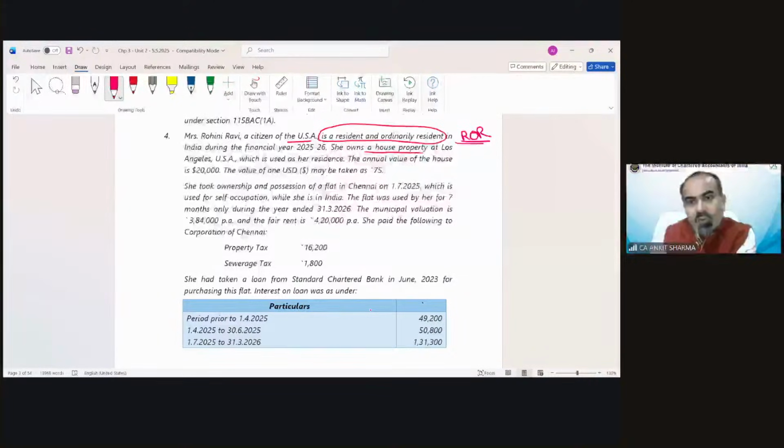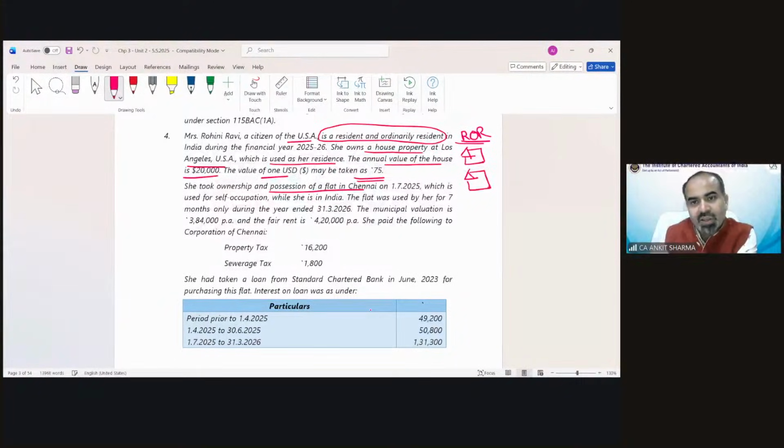She owns a house property at Los Angeles, USA, which is used as her residence. The annual value of the house is $20,000. The value of $1 may be taken as 75 rupees. So you might get confused: oh God, this is in dollars, we have to convert it. Let's wait. She took ownership and possession of a flat in Chennai. So she has a house at Los Angeles, and now she also has a house in Chennai.